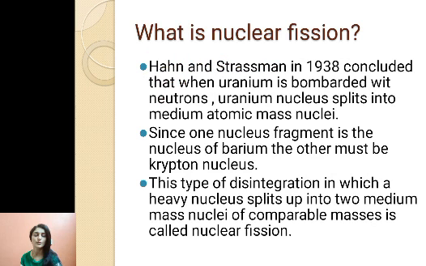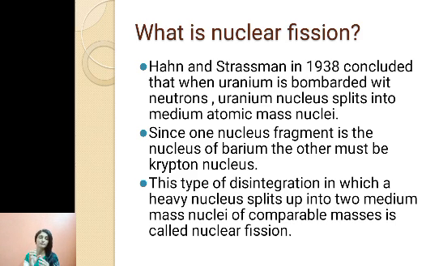Okay, so let's begin. So first thing is, what is nuclear fission? Hahn and Strassmann in 1938 concluded that when uranium is bombarded with neutrons, the uranium nucleus splits into medium atomic mass nuclei. Generally, the common reaction is that barium and krypton are formed. So this type of disintegration, in which a heavy nucleus splits up into two medium mass nuclei of comparable masses.